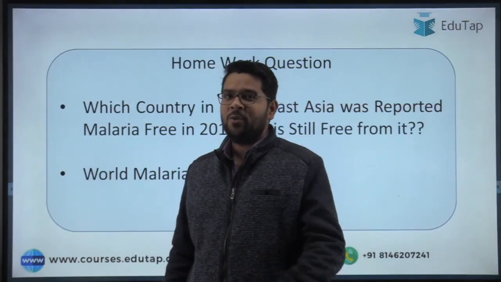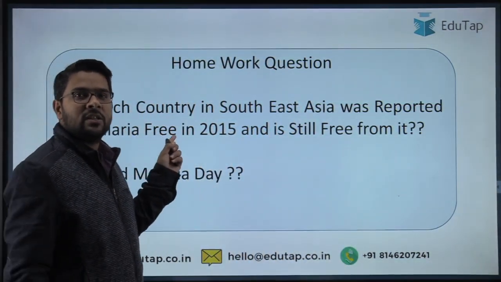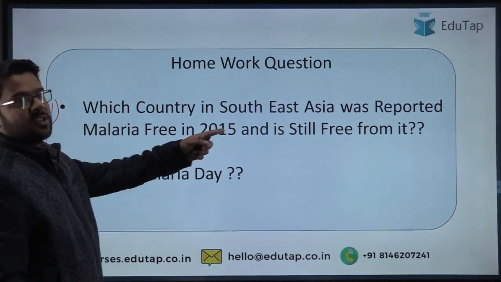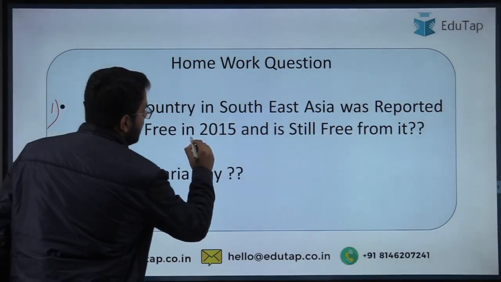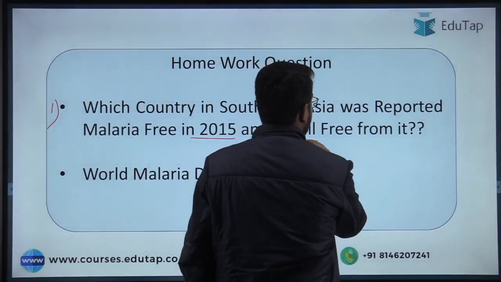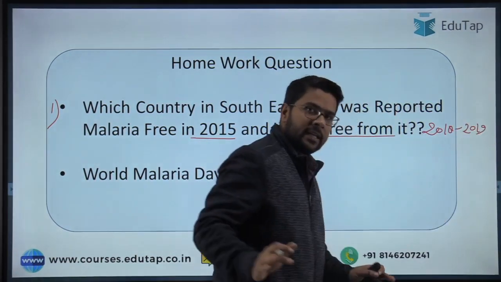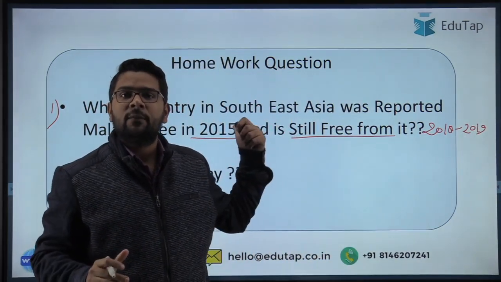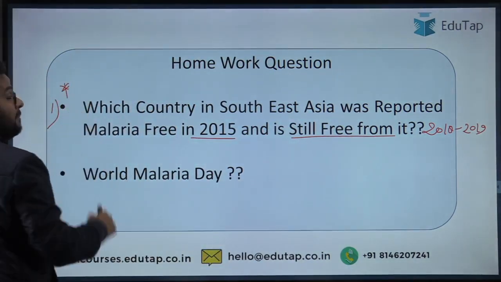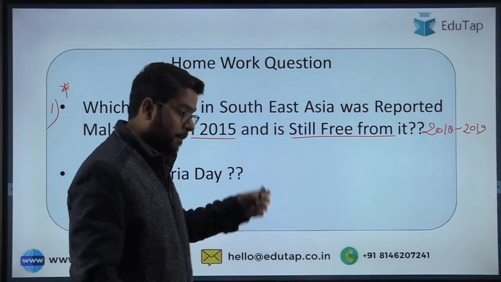Now one more thing remains for you is your homework. Guys, these are the questions which you need to do, and please give the answer to these questions in our comment section. First question is, guys, which country in the Southeast Asia was reported malaria free in the year 2015? And according to a latest Lancet report, it is still free from it from the Lancet report of 2018 and 19. So till 2019, as per the data of 2019, this country was considered as malaria free. So guys, this is the question which you need to attempt. It is an important question, can be asked in the phase 1 as well as phase 2 because it is a part of our malaria report 2020.